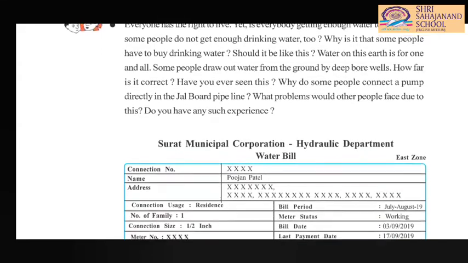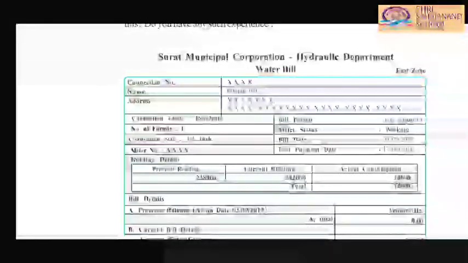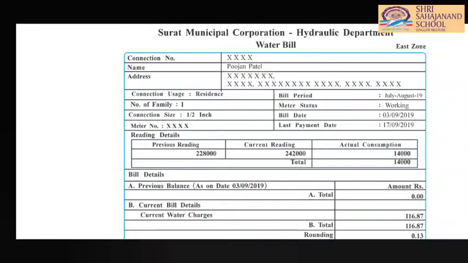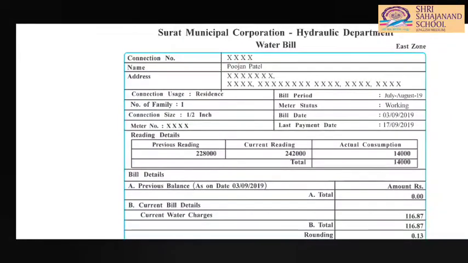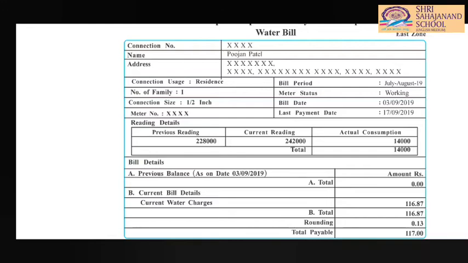Now there is a slip given: Surat Municipal Corporation Hydraulic Department water bill. So one water bill is given here of Surat Municipal Corporation. Here you can see there is a connection number. The water connection number is given, the name of the customer is given, and the address of the customer is given.